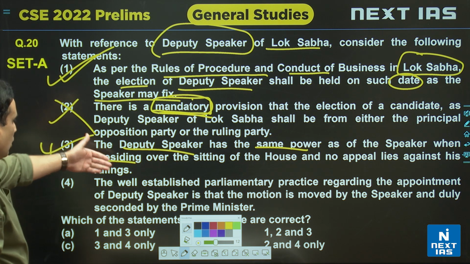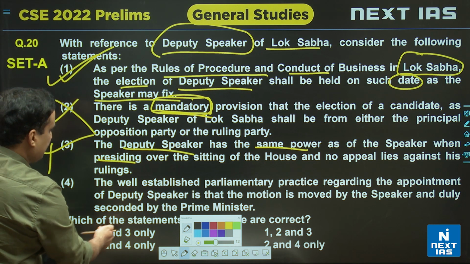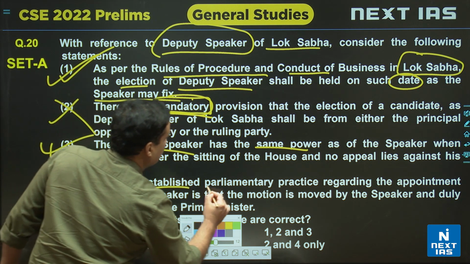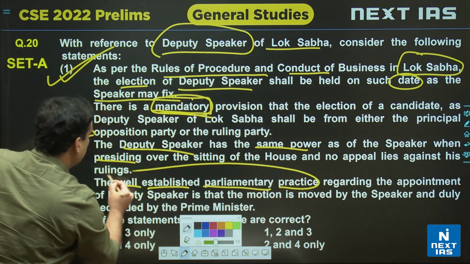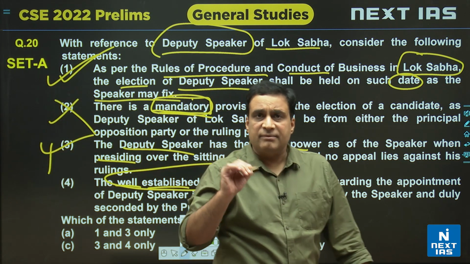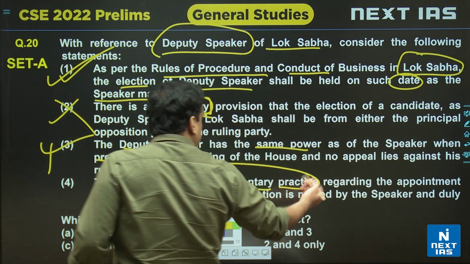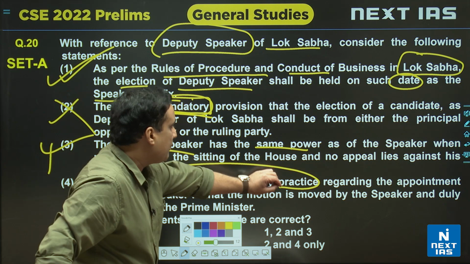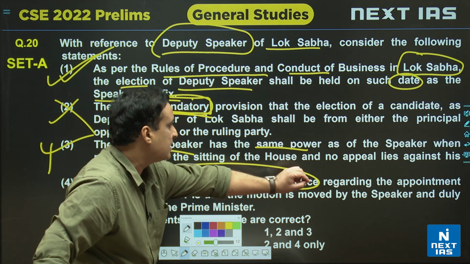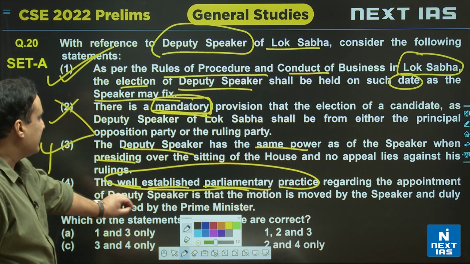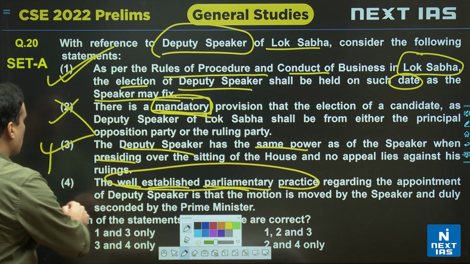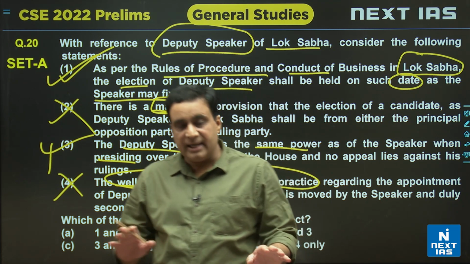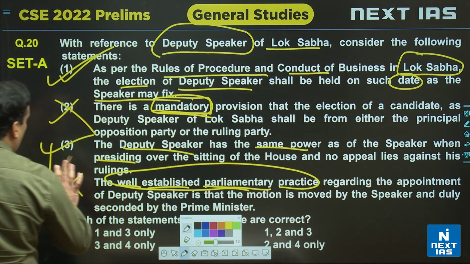Now statement 4 says it is a well established parliamentary practice. इसके क्या लिख रहा है? It's a well established parliamentary practice, मतलब it's well settled, it's well written, that the motion for the appointment of the deputy speaker is moved by the speaker and duly seconded by the prime minister. ऐसी कोई well established practice, ऐसा कोई law, ऐसा कोई provision है ही नहीं. So statement number 4 is wrong.